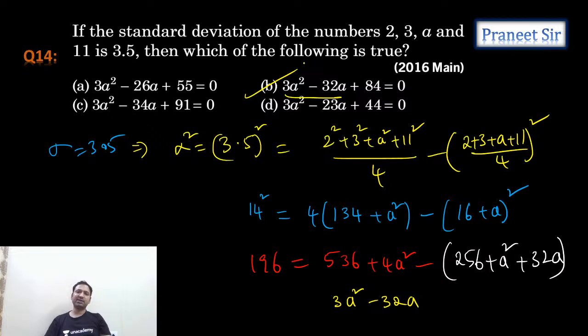Only option B we're getting. You don't need to simplify the remaining part. The first two terms matched only for the second option. That's it. Second option is the answer. Guys, is it clear? Everyone understood this? Perfect, guys. So within 1 hour, we completed 14 questions.